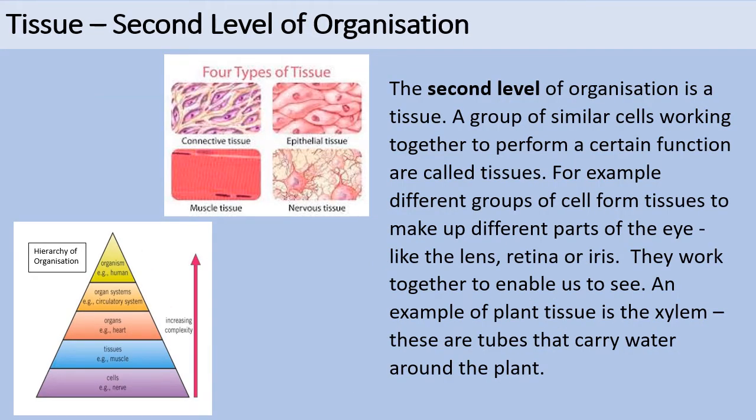Tissues are the second level of organization. Tissues are made up from a group of similar cells working together to perform a certain function. For example, different groups of tissue like the lens, retina, and iris make up the different parts of the eye. They work together to enable us to see. Other examples of tissue types are connective tissue, muscle tissue, epithelial tissue, and nervous tissue, as you can see from the images in the picture to your left. In plants, an example of tissue is the xylem. These are tubes that carry water around the plant.